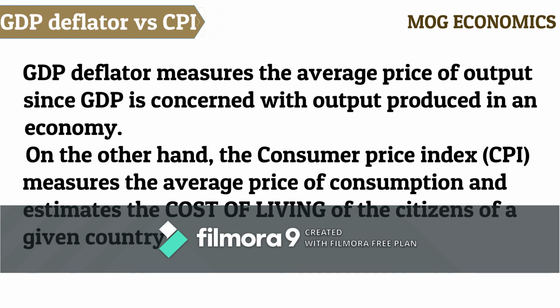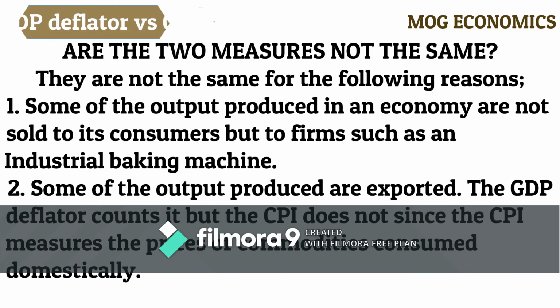Are the two measures not the same? They are not the same for the following reasons. 1. Some of the output produced are not sold to consumers, but to firms, e.g., an industrial baking machine. In other words, consumers or households do not consume an industrial baking machine, and therefore it is not included in the formulation of the CPI.